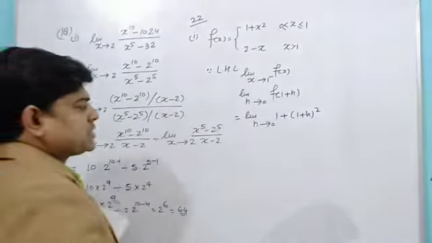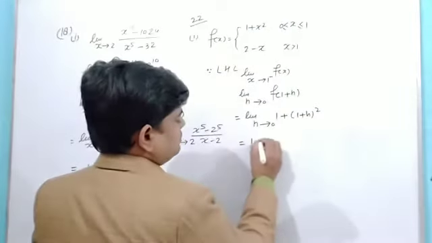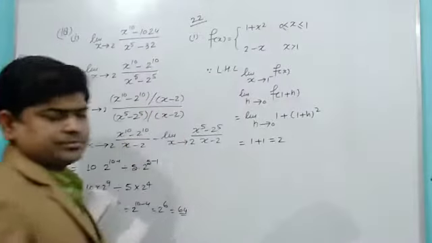When I substitute h is equal to 0, I get 1 plus 1 is equal to 2 as the limit.